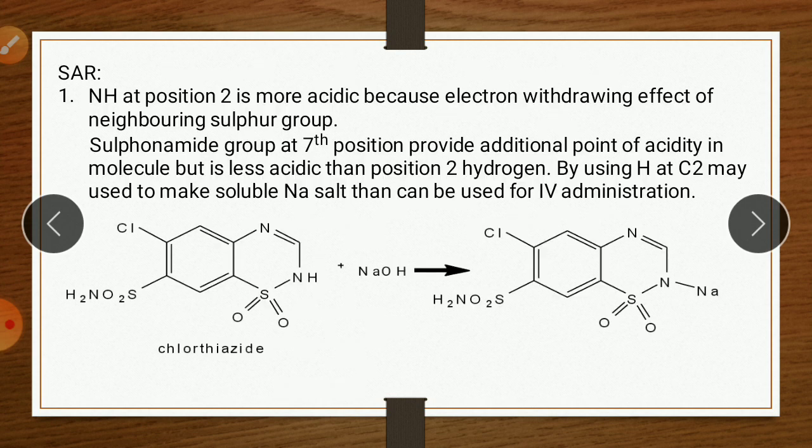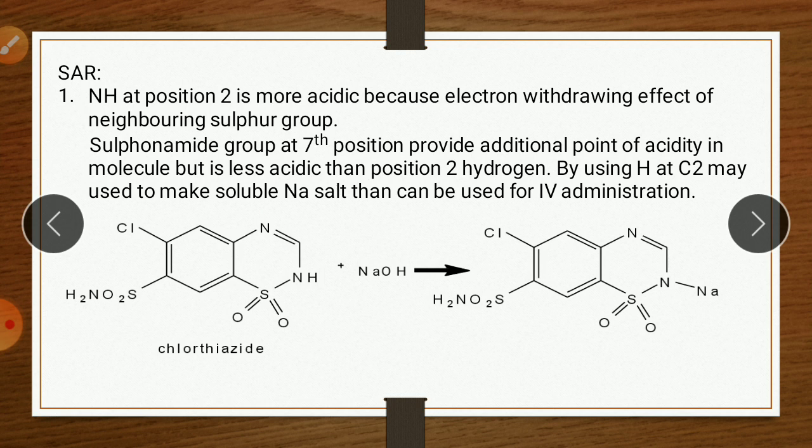If we see the SAR of this thiazide diuretic, the prototype drugs are chlorothiazide and hydrochlorothiazide. As we have seen, chlorothiazide is prepared from chloroaminophenamide by reacting with acid chloride. Chlorothiazide is the simplest member of this series. Similarly, hydrochlorothiazide is prepared from the reaction between chloroaminophenamide and an aldehyde. So this is the structure of chlorothiazide. Here Cl is present, therefore chlorothiazide.